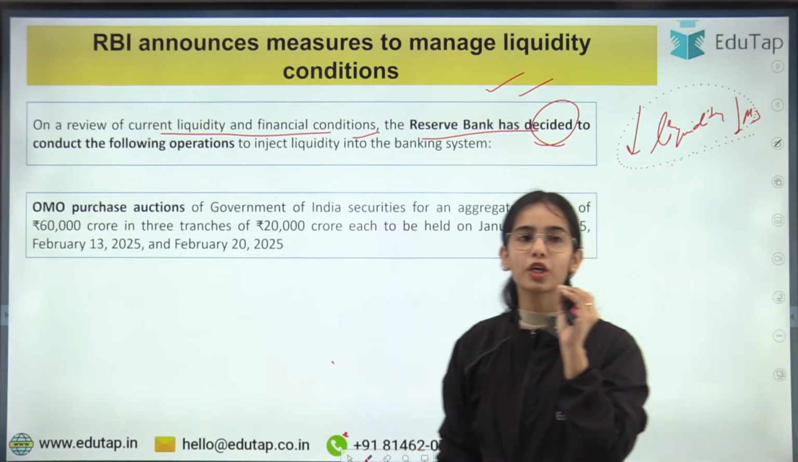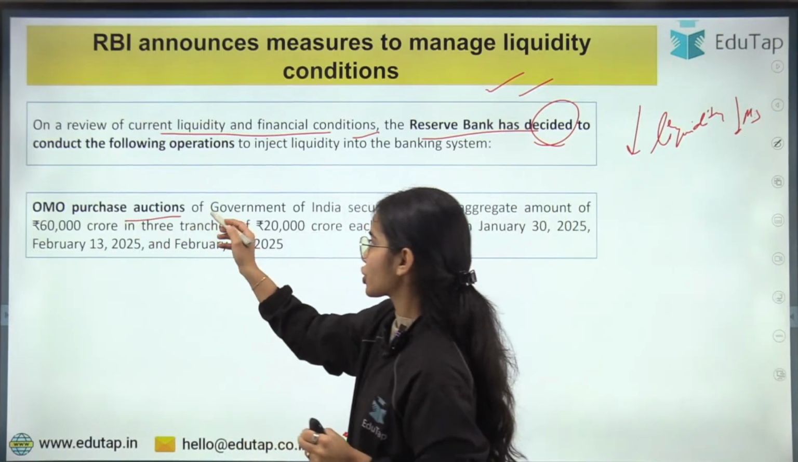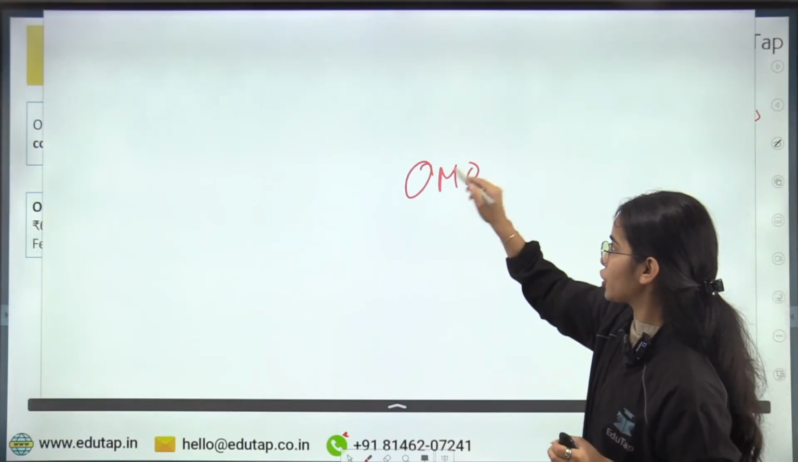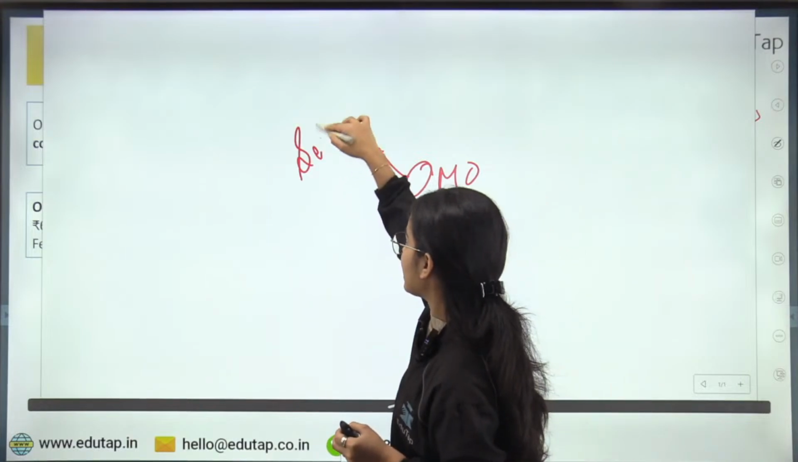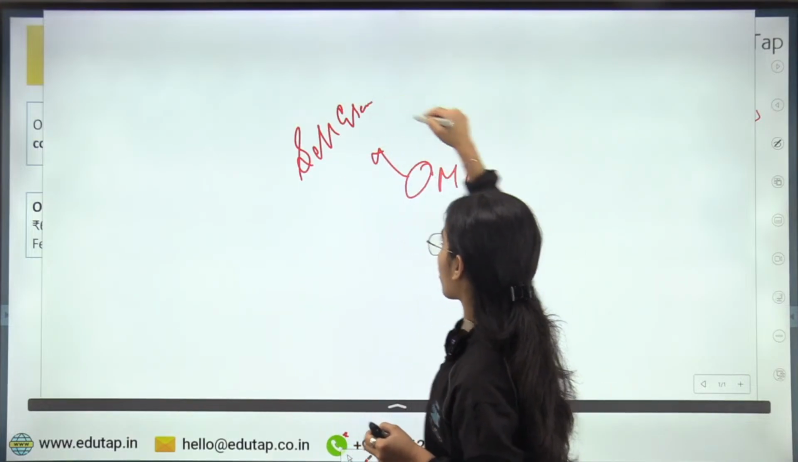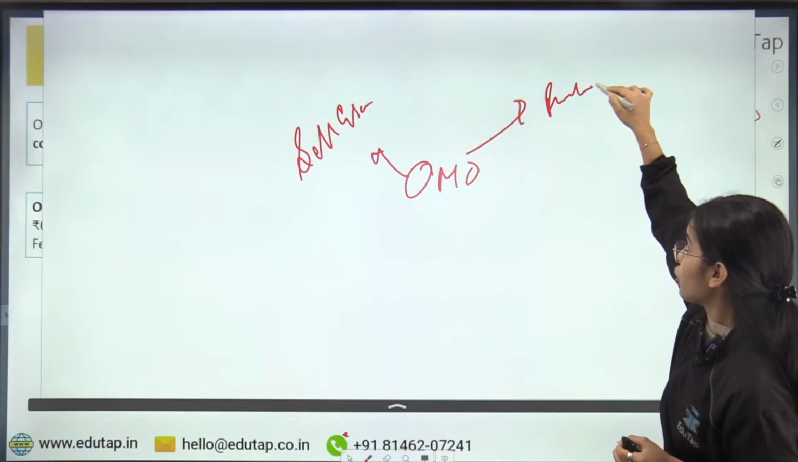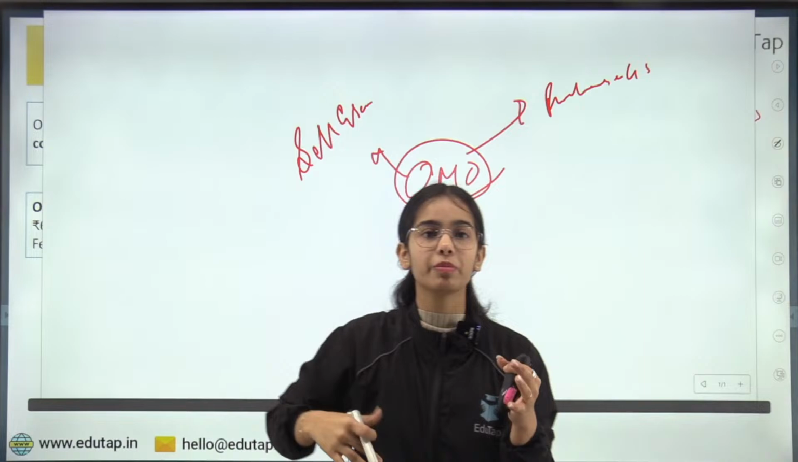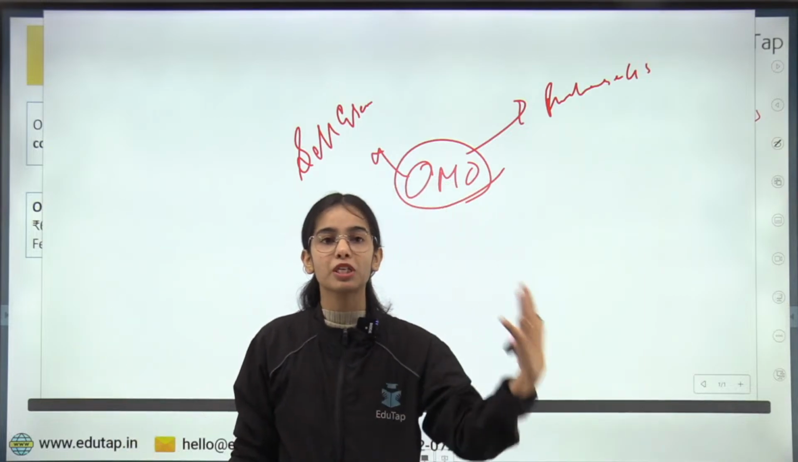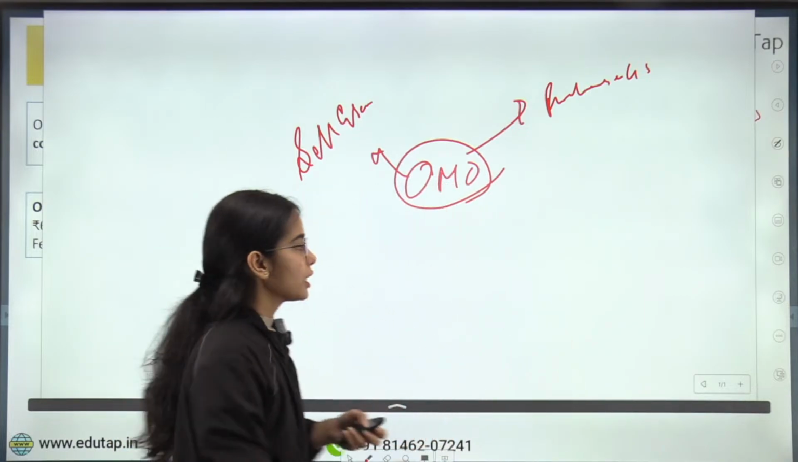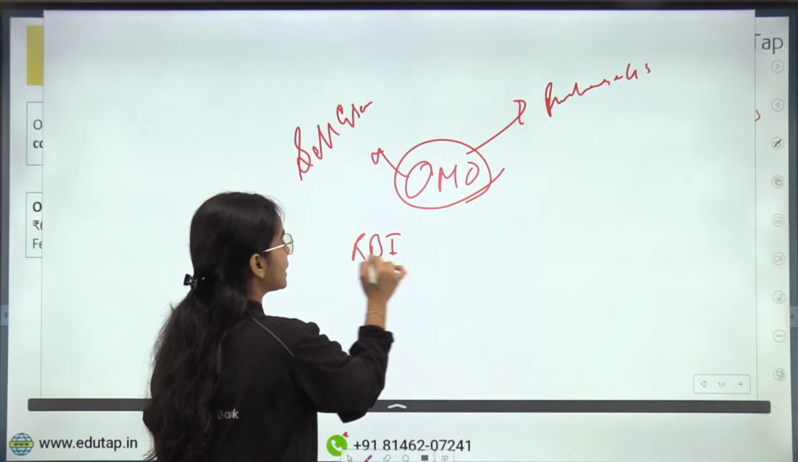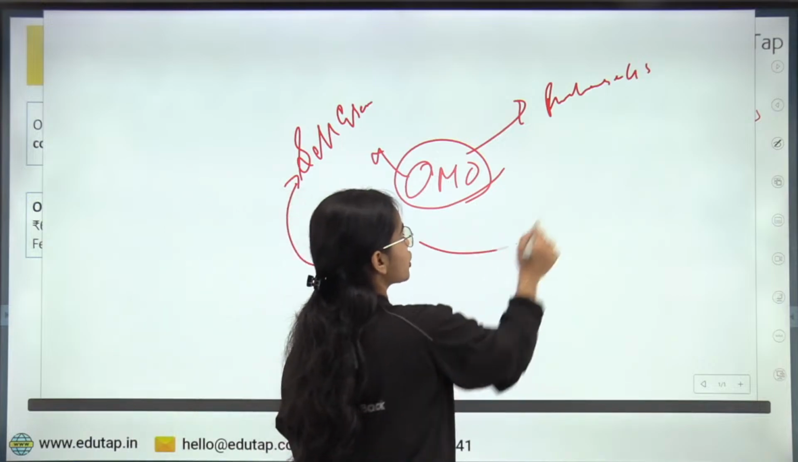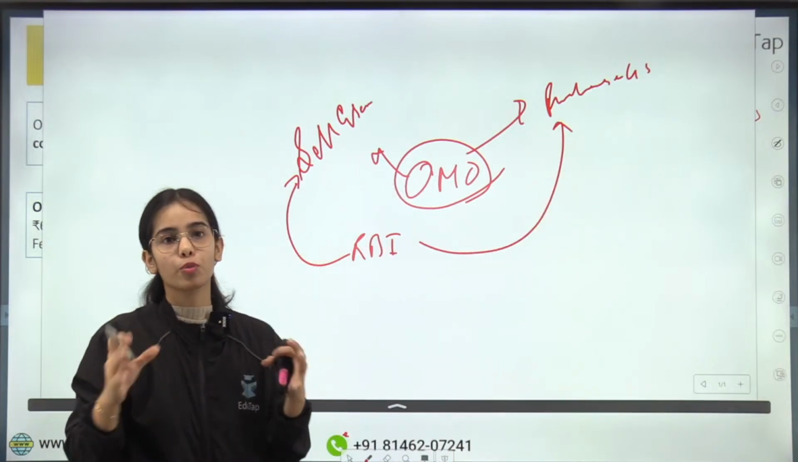First of all, open market operation, purchase auctions of Government of India securities. Open market operation means that the RBI can sell the government securities or the RBI can purchase the government securities. In the open market there will be selling or purchase of the government securities. The RBI will either sell the government securities to the banks in the open market or the RBI will purchase the government securities from the banks in the open market.